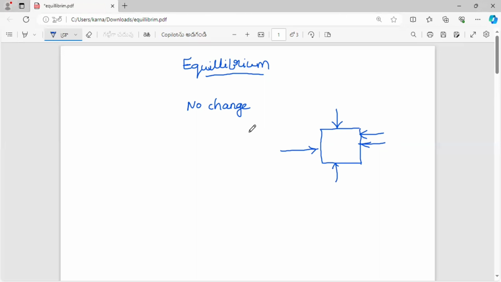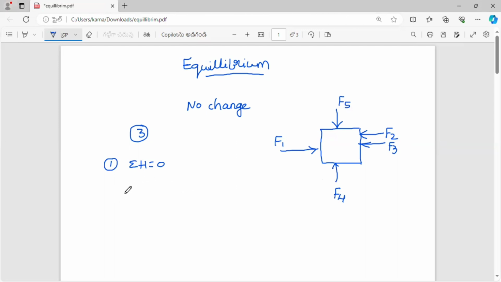From the engineering mechanics point of view, equilibrium has three different conditions. One is that the algebraic sum of the horizontal components will be equal to 0. Suppose here F1, F2, F3, and here the force F4 and the force F5. Five forces are there.